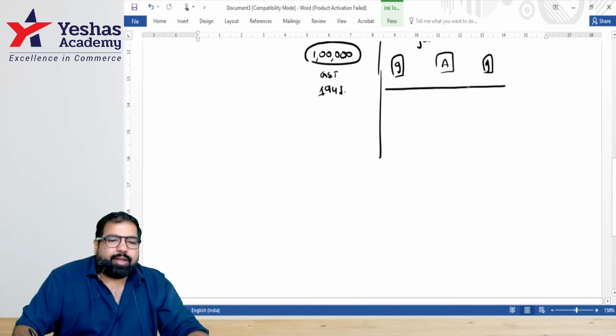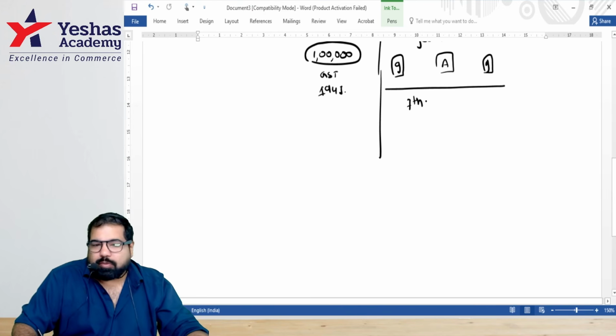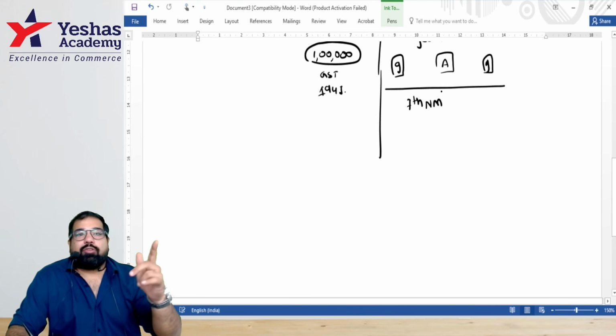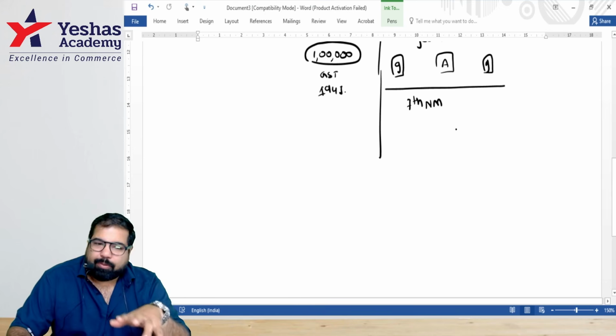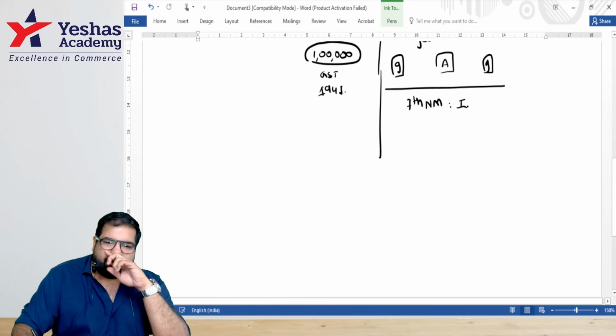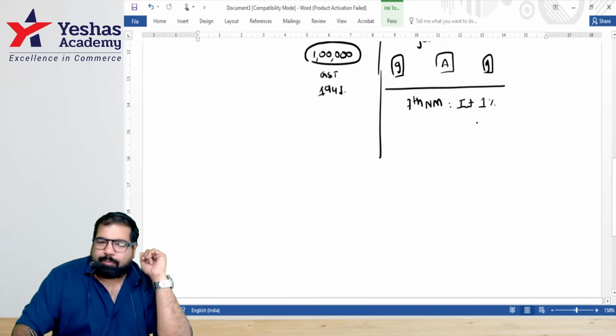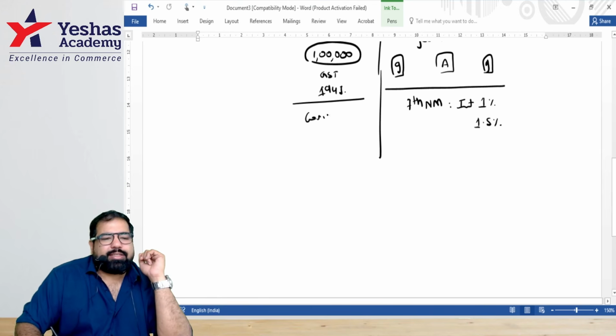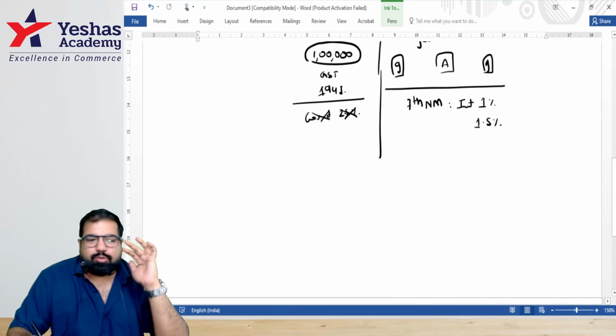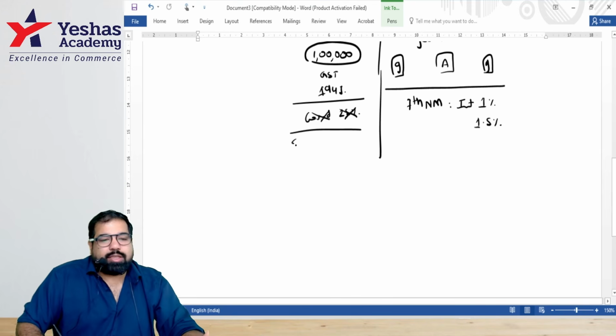Next, guys, you know TDS has to be paid by when? 7th of the next month. Only for the month of March, you have to pay by April 30. If you don't pay on time, there will be interest. At what rate? 1%. Sometimes at what rate? 1.5%. In COVID years, they reduced the interest rate by 25%, but don't remember that. That's only something that you should know. And last, guys, who is a small individual? Who is a small HUF?